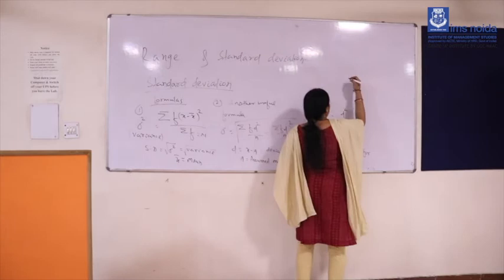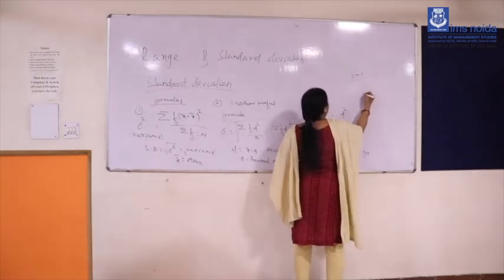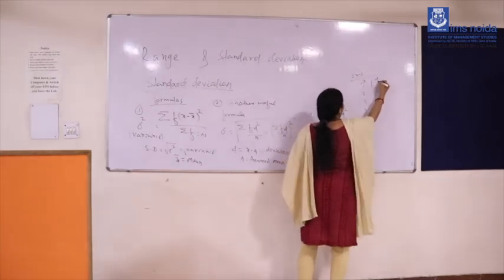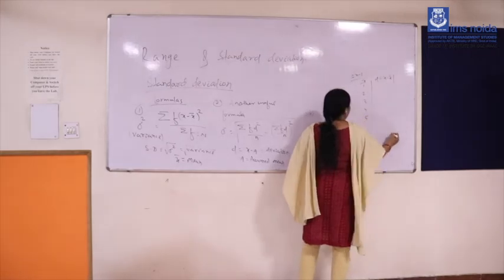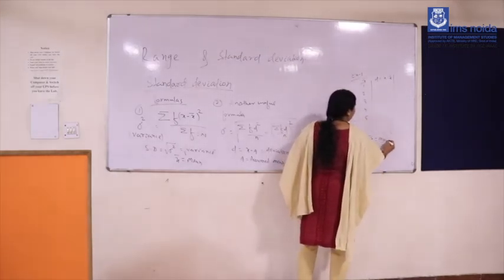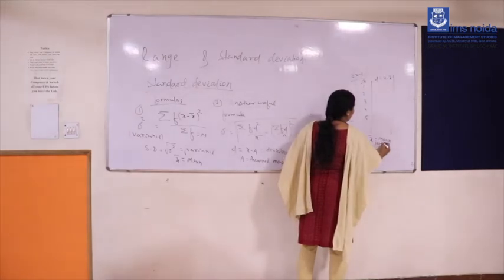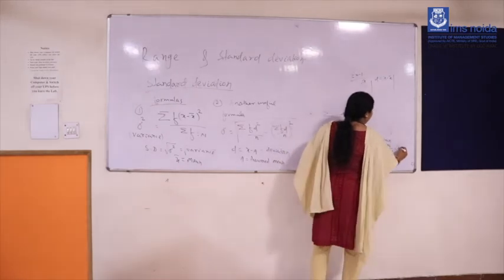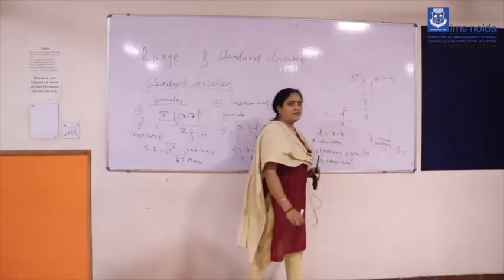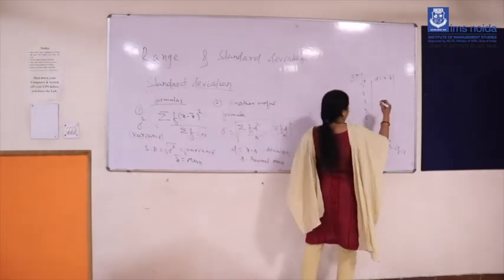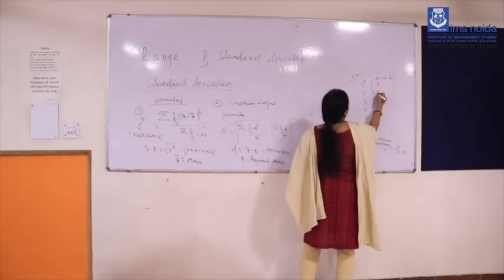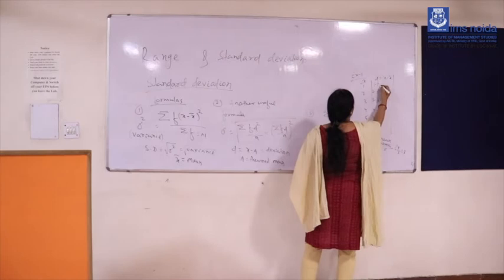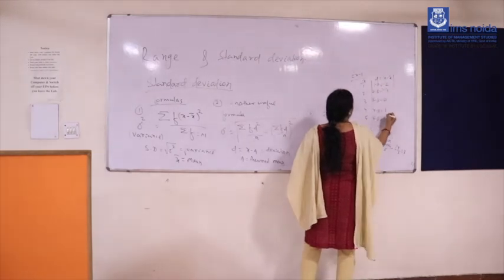Suppose I am just giving the example 1, 2, 3, 4, 5. This is your x column, and suppose you have to find out d, deviation, x minus x bar. So what is x bar? X bar is your mean. So that will be 1 plus 2 plus 3 plus 4 plus 5 divided by 5. 15 by 5, so the value you are getting is 3. So deviation d will be 1 minus 3, 2 minus 3, 3 minus 3, 4 minus 3, 5 minus 3: minus 2, minus 1, 0, 1, 2.